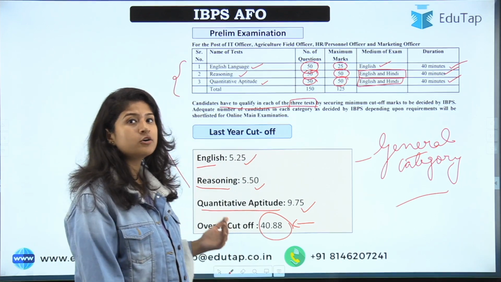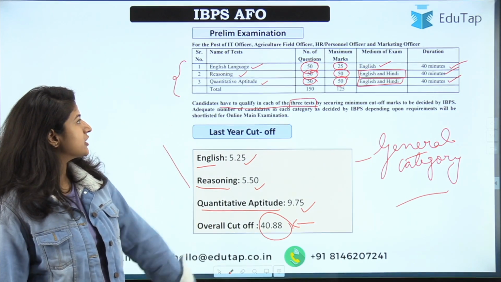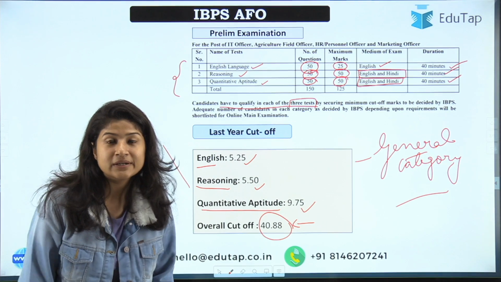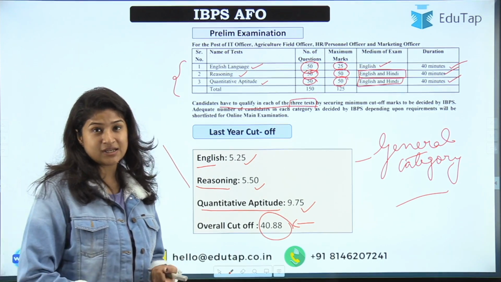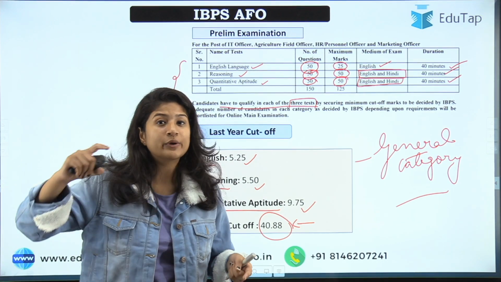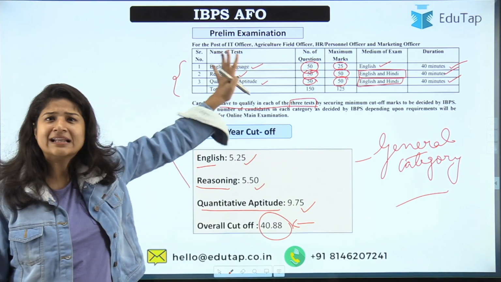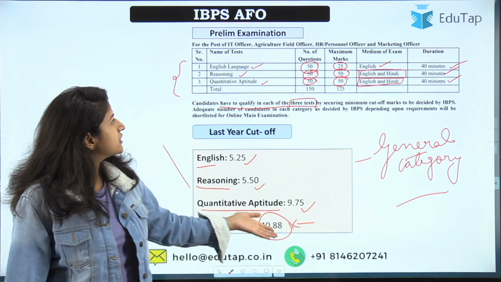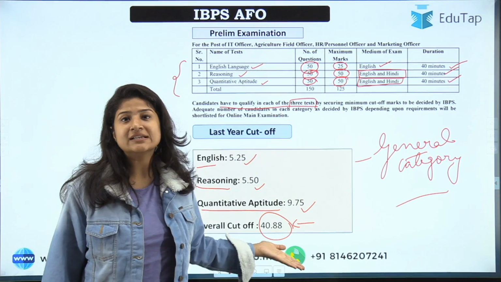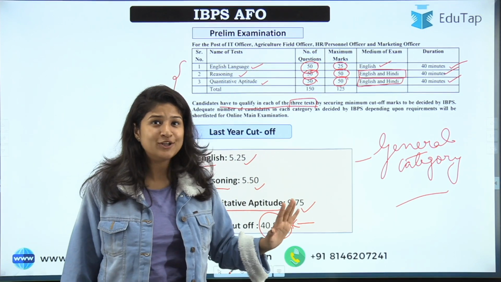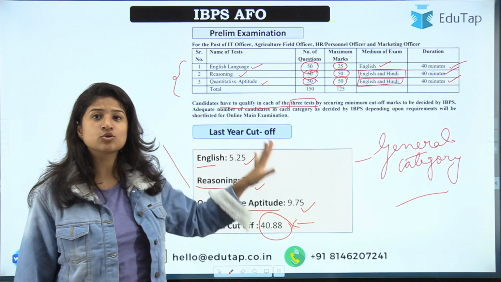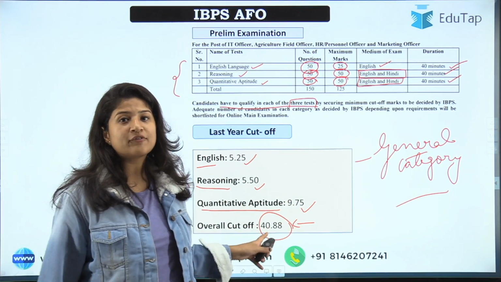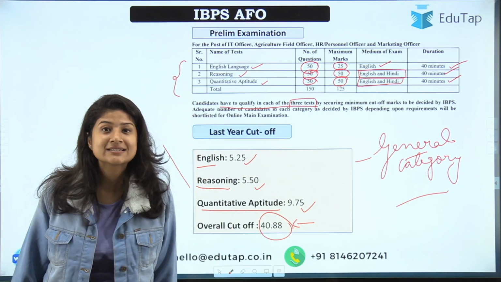But here what I want to tell is that these are the last year cutoffs, and do remember that prelim is just to get into phase 2, to get into the merit list. It does not play any role. No matter if you even get all 125 in this section, it does not guarantee you into the merit list. That is just to clear this prelim. You have to get this to get into the next stage.